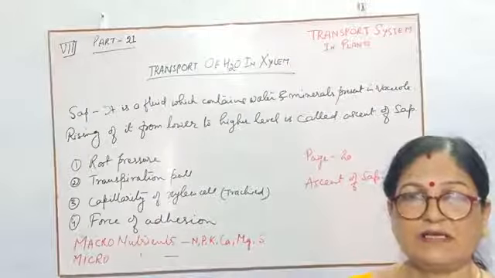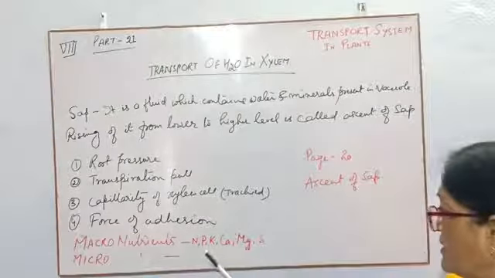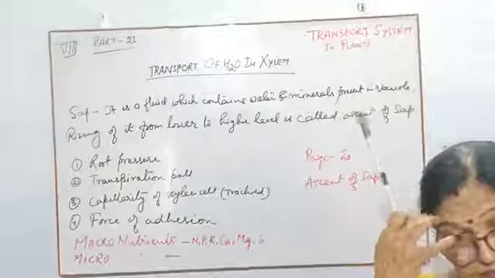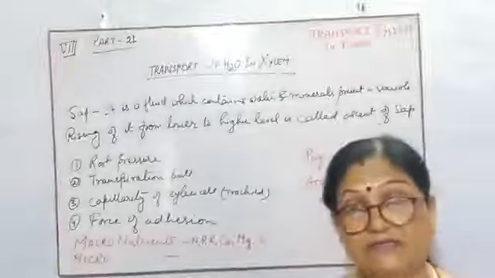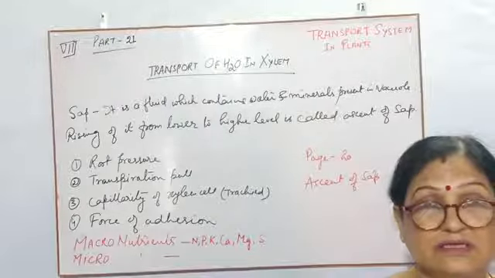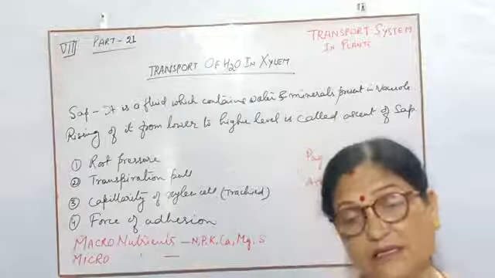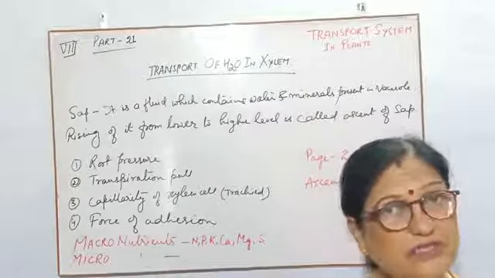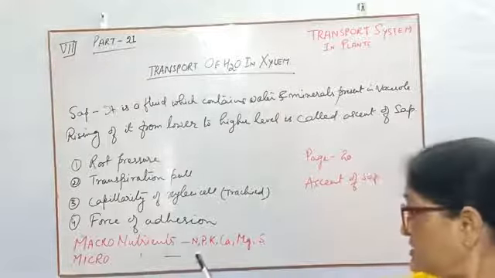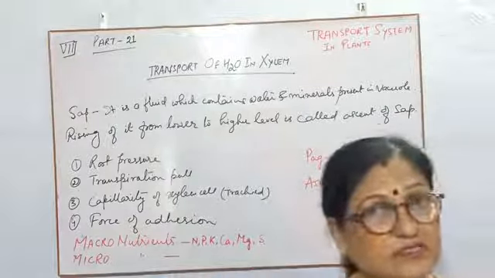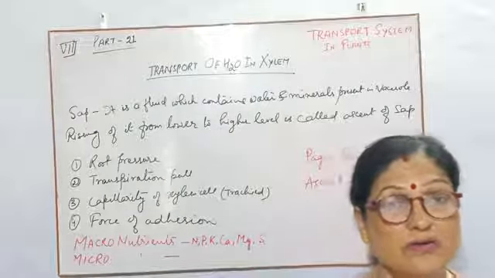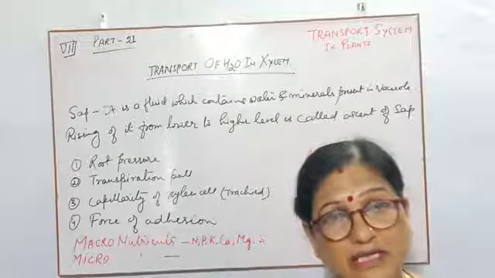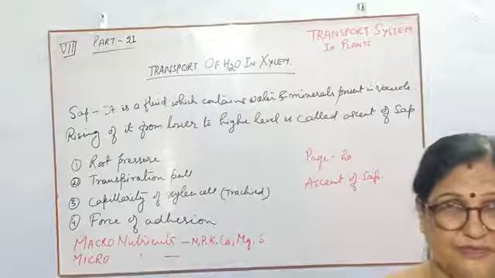Next is phosphorus. Children, you know all living things need energy, and the energy molecule is ATP, adenosine triphosphate. So first and foremost, phosphorus is used to store the energy in the form of ATP.